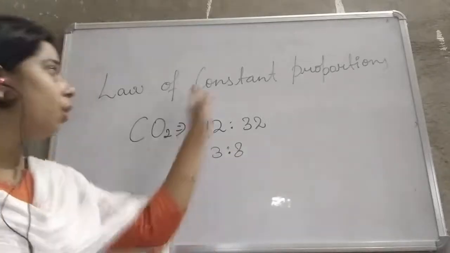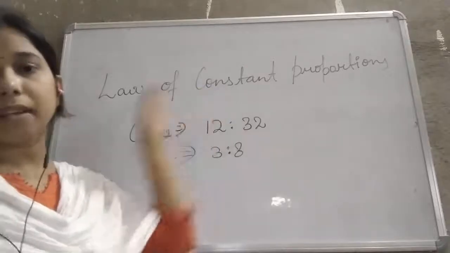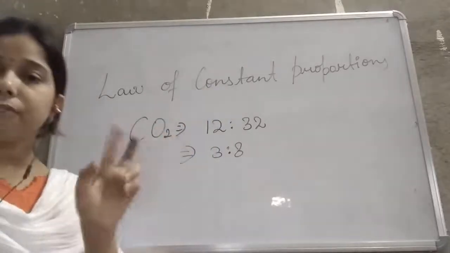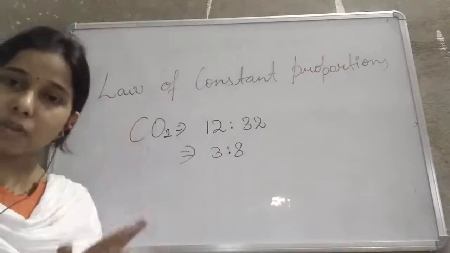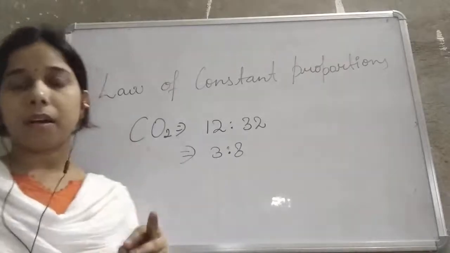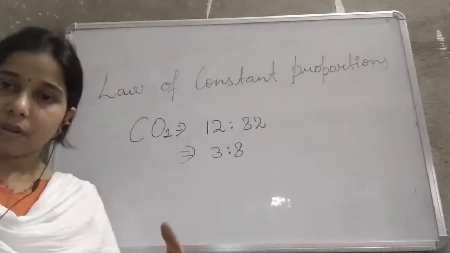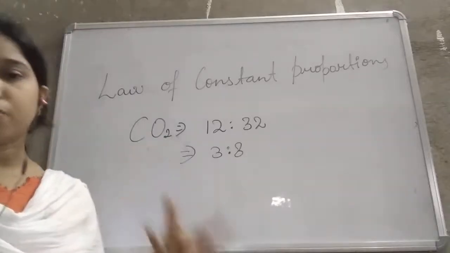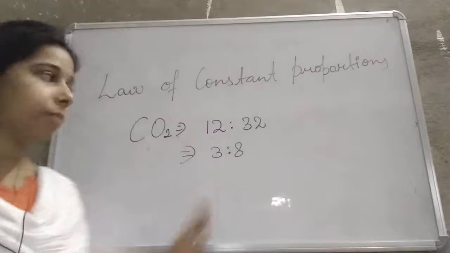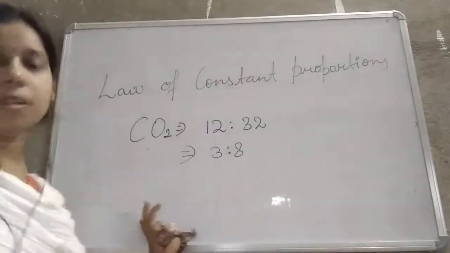This is the law of constant proportion, in which, in a pure compound, if two elements combine together, they always combine in a fixed proportion by mass. Doesn't matter, this is the law of constant proportion.